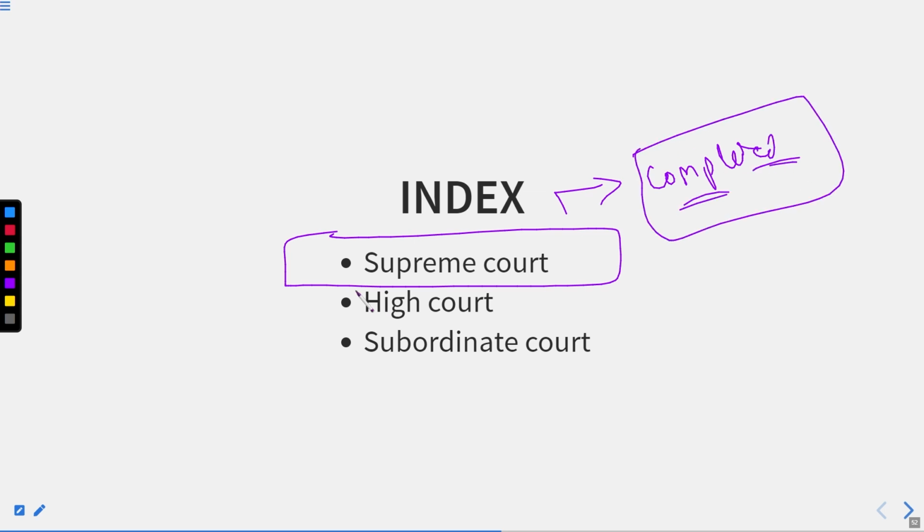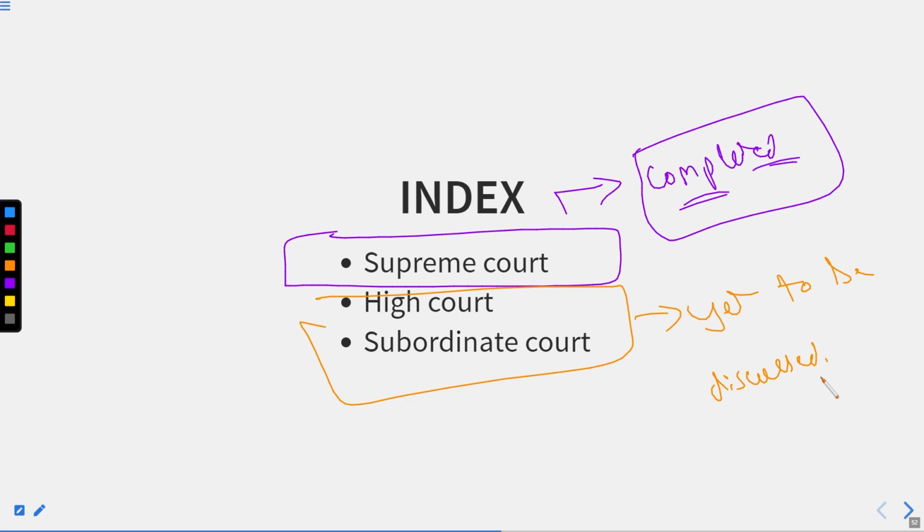In this lecture, we are required to go further with the two courts yet to be discussed. I hope that you have revised the Supreme Court thoroughly before you came for this lecture.